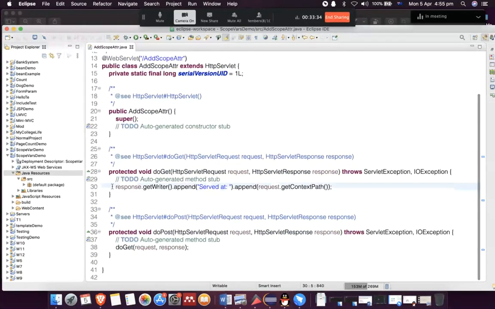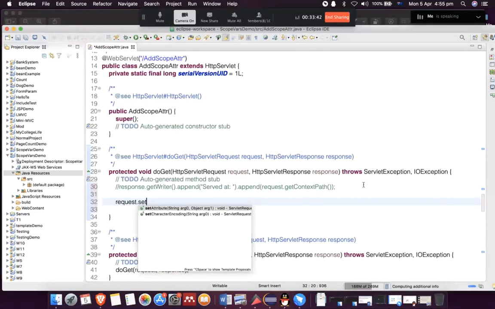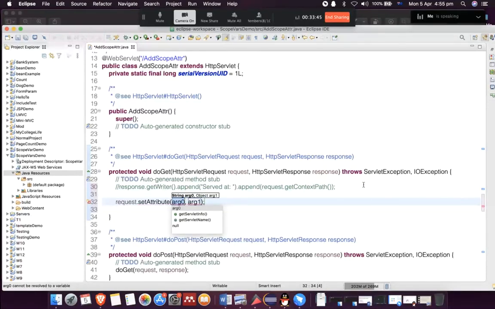Okay, so I'm going to go to doGet. I'm going to comment this out. The first thing we do, something we learned, is how to add an attribute to our request. And it's not always the case that your attributes are a class or an object. You can give it any name. Let's say attribute1. And I'm going to give it a value. Let's call it request value. Okay, so this is a request attribute.